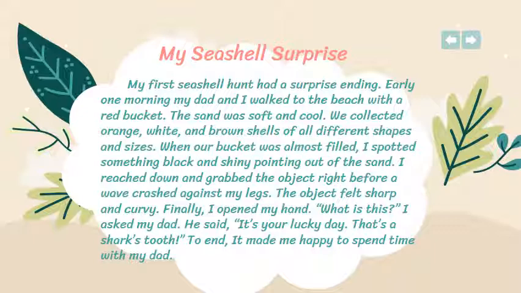The object felt sharp and curvy. Finally, I opened my hand. "What is this?" I asked my dad. He said, "It's your lucky day. That's a shark's tooth." To end, it made me happy to spend time with my dad. So you see, to end means that I finished my story and I have to end it with the concluding sentence. Here I expressed my feelings. It's okay, I can express my feelings that I had a great time with my dad.